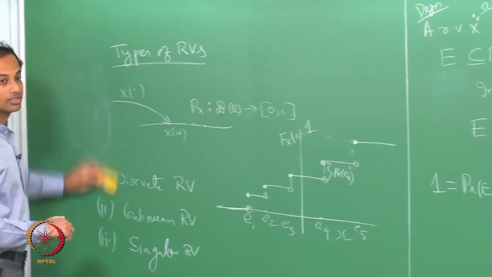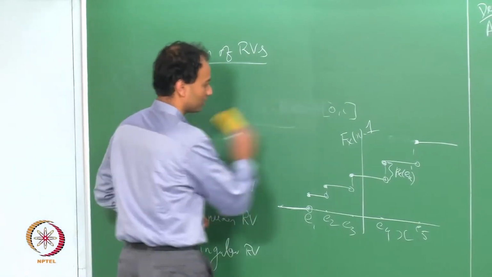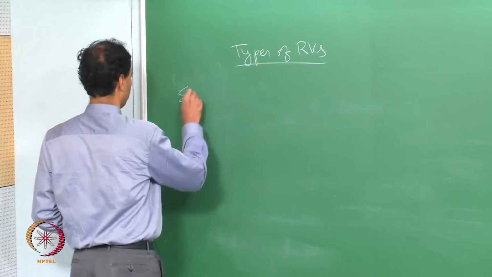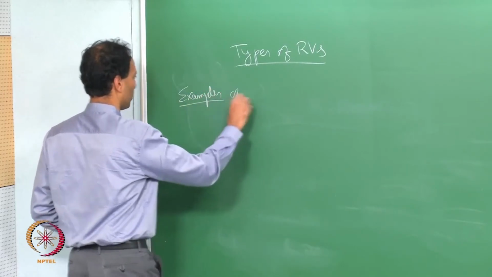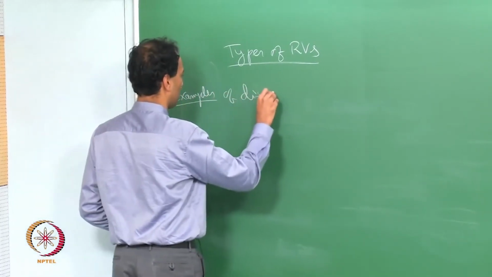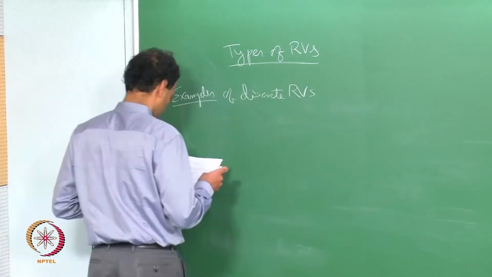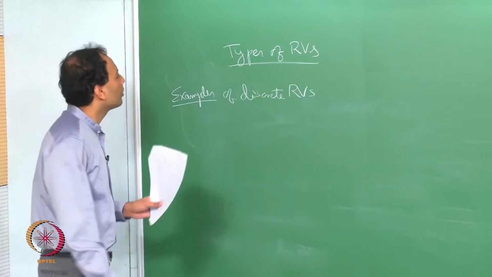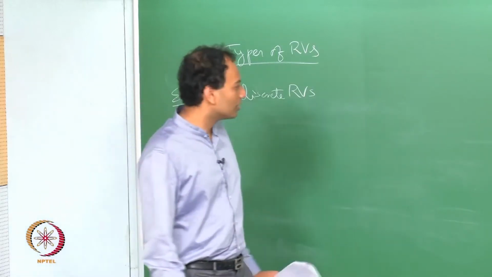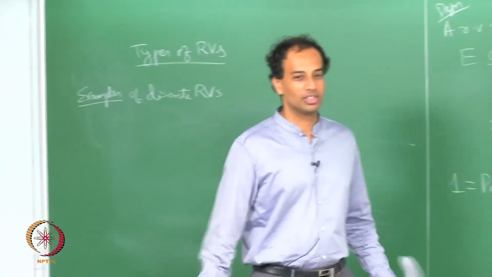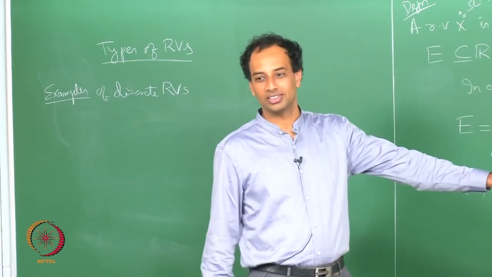So, now I will give examples of some popular discrete distributions. In all of this, I am going to give examples of discrete random variables. I will not mention what the probability space is, I will only talk about the law Px.